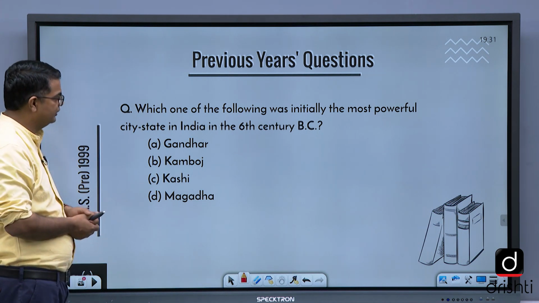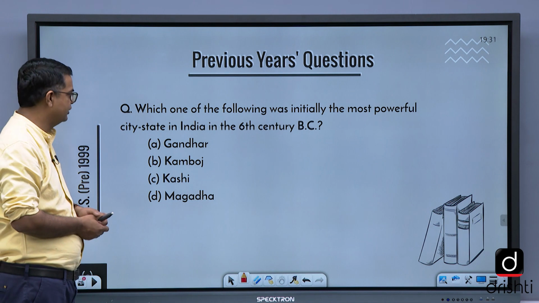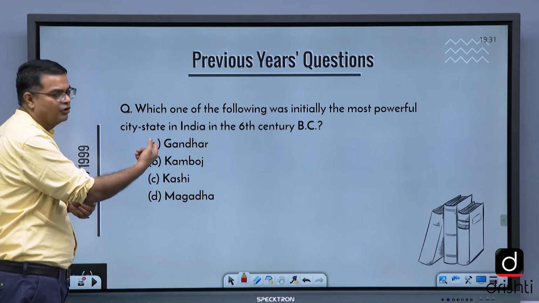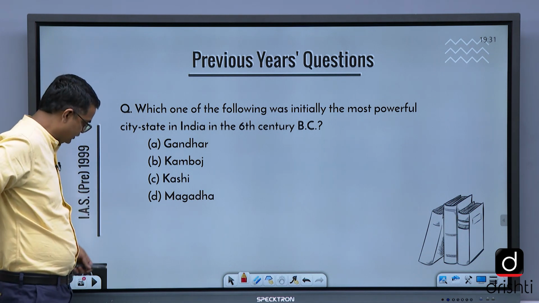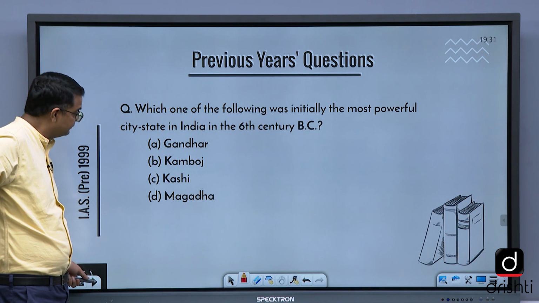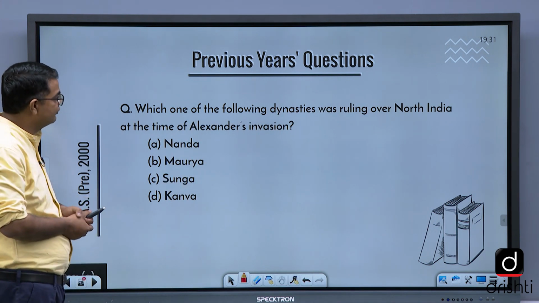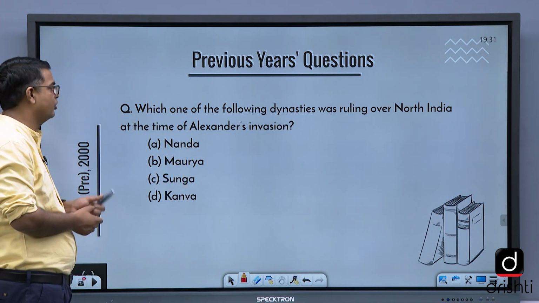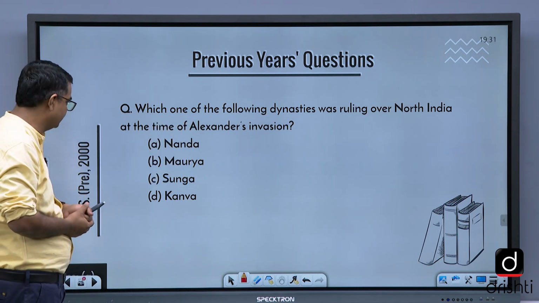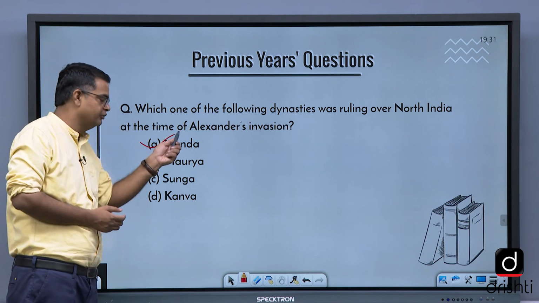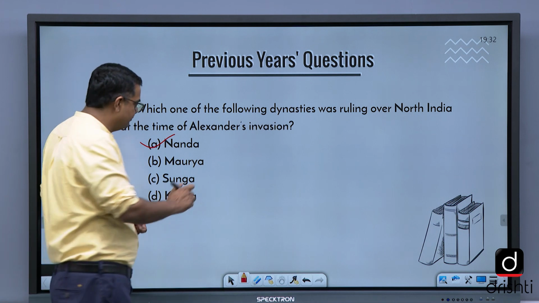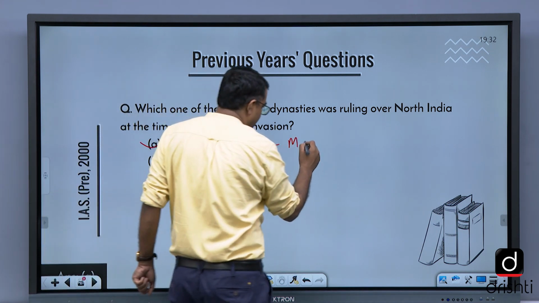Which one of the following was initially the most powerful city-state in India in 6th century BC? Again, this is a question of Mahajanapadas and republics that developed. IAS 1999: Which one of the following dynasties was ruling in North India at the time of Alexander's invasion? When Alexander attacked, which dynasty was ruling? Nandas were ruling. And this dynasty is part of the Magadhan dynasty. We will do that there.